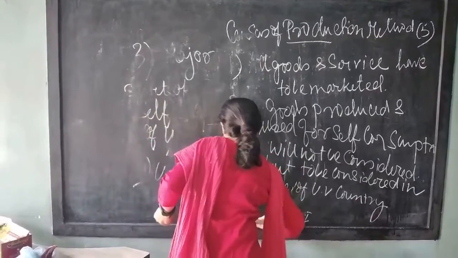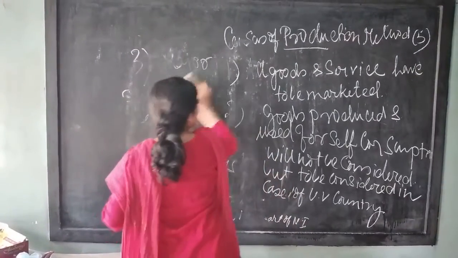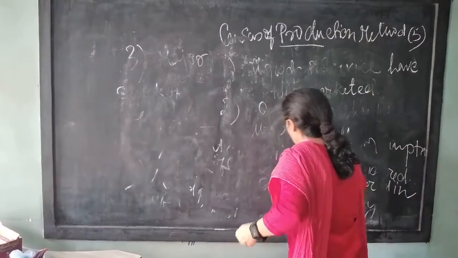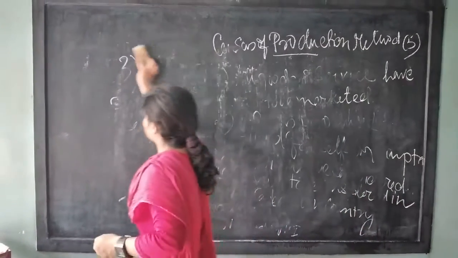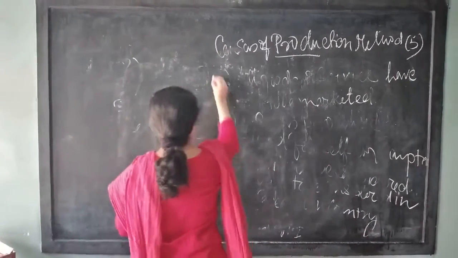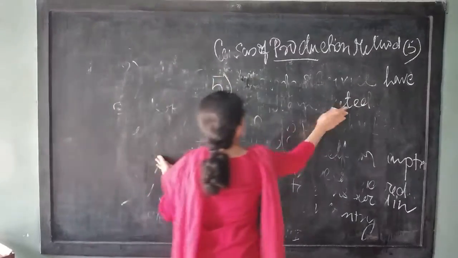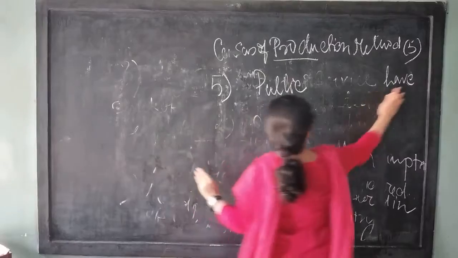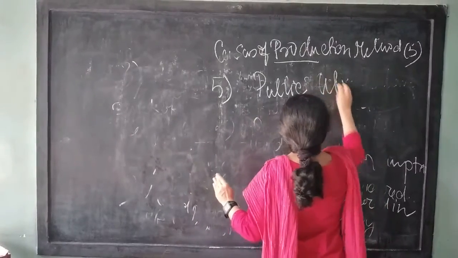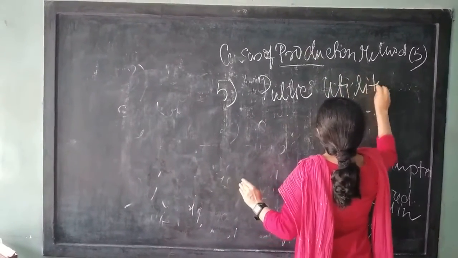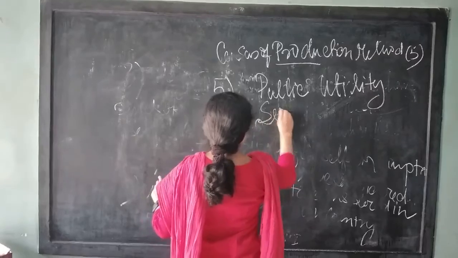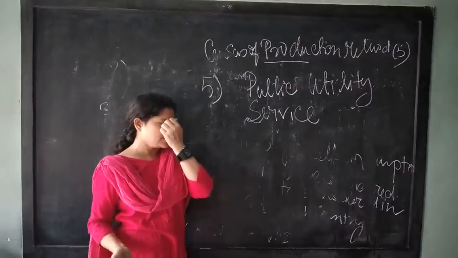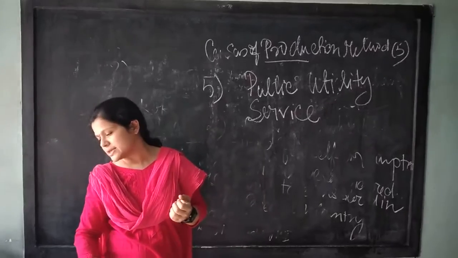Okay, next, very important, number 5, the public utility services. What is that? The service given by the government is known as the public utility services.